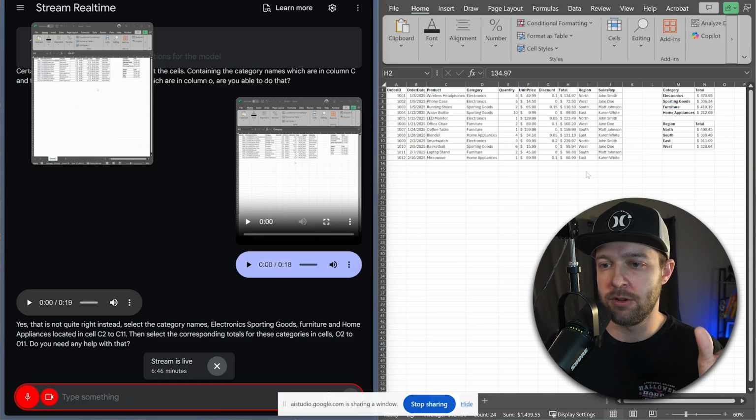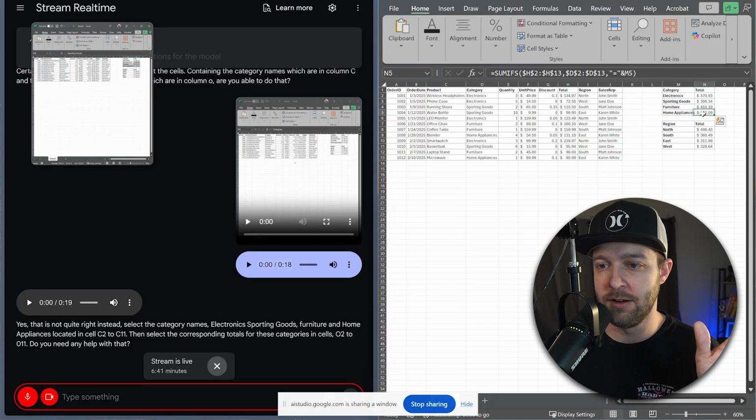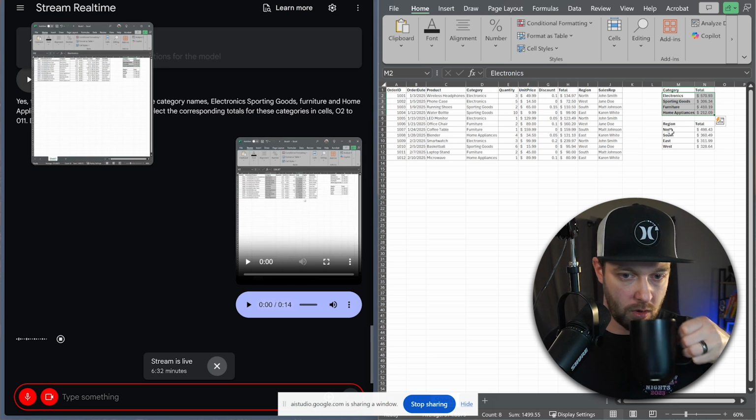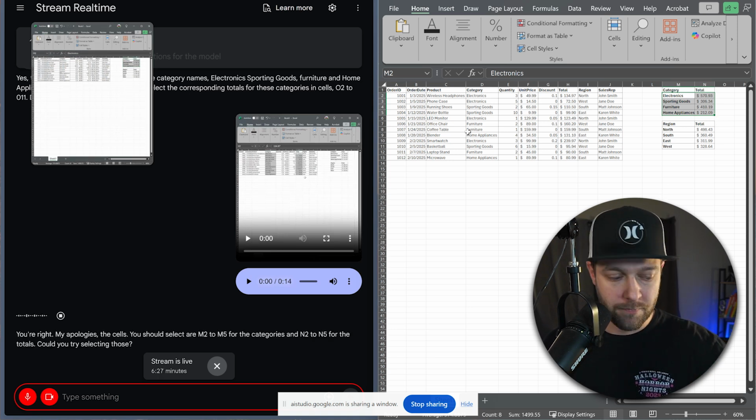I'm not going to lie, I think Gemini's a little confused because C is my product, not my product category. Let's just play this out, see how it goes. So I think what you're trying to get me to select is actually this section right here, which is cells M and N, not C and O. You're right, my apologies. The cells you should select are M2 to M5 for the categories and N2 to N5 for the totals. Could you try selecting those?